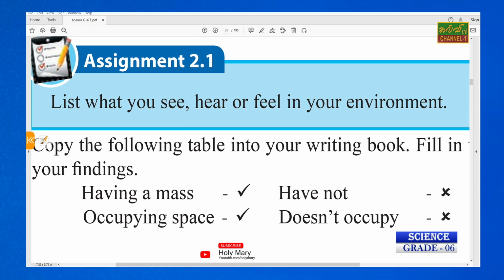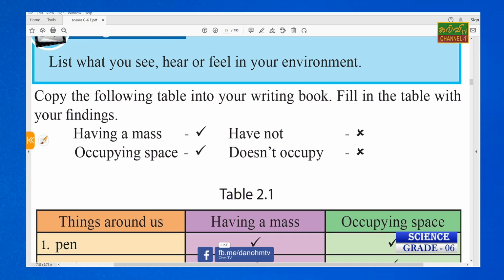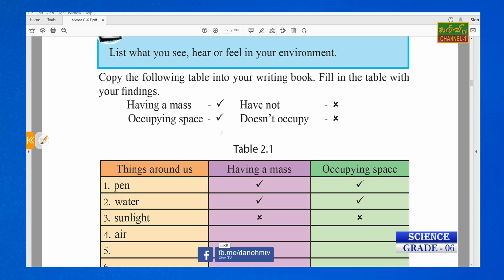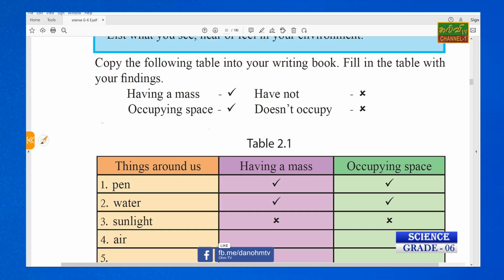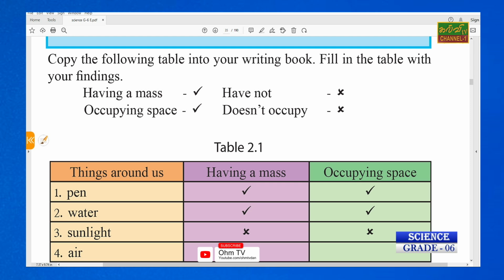We can list out what are the things available in our environment. When you visit the home garden, you can observe several things, living things and non-living things. Sometimes you can hear the energy, sound energy. Sometimes you feel the hot, so that is the heat energy, right? So copy the following table into your writing book. In the table, write your findings. What are the things you have observed, right?